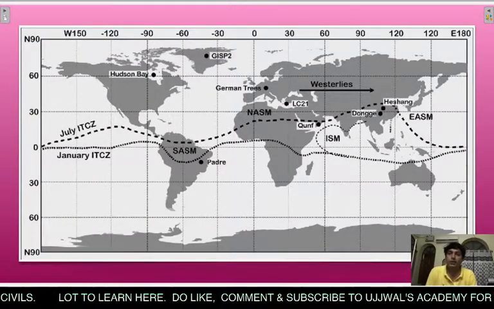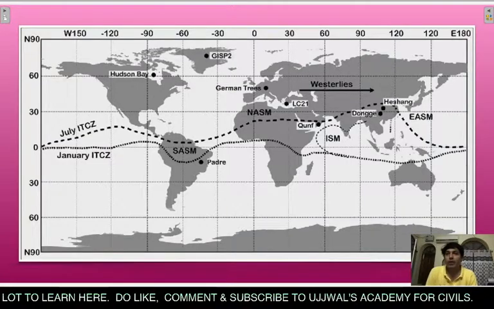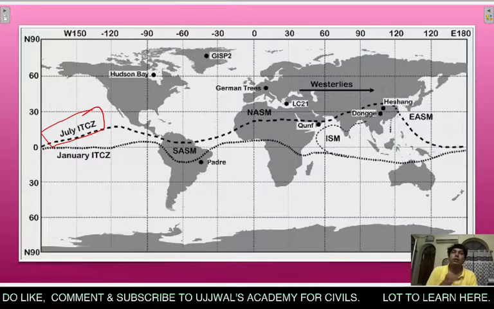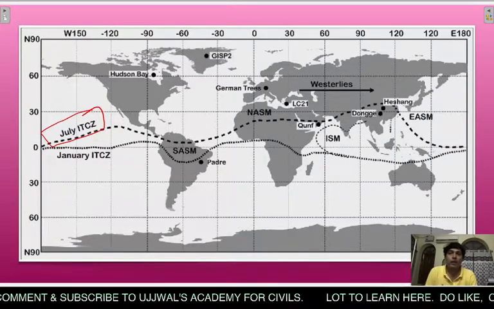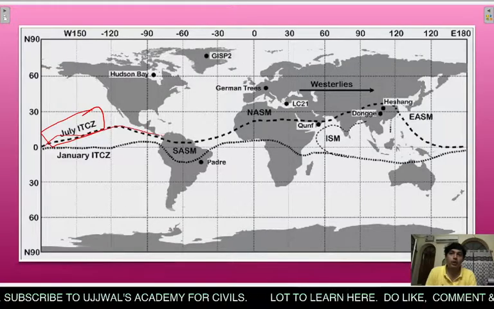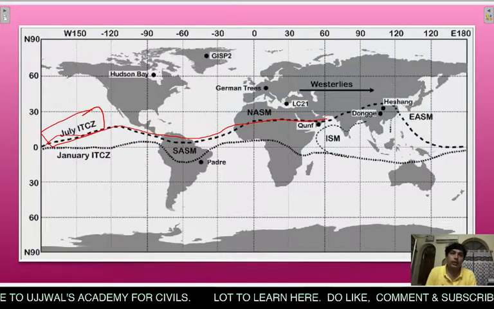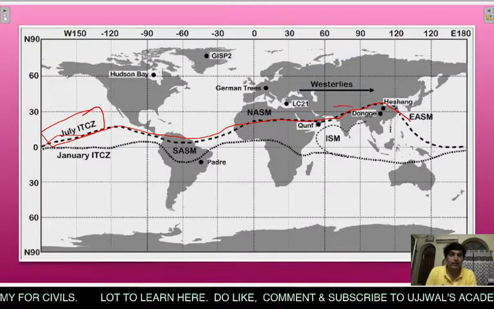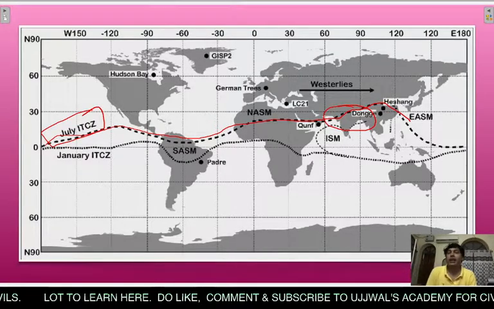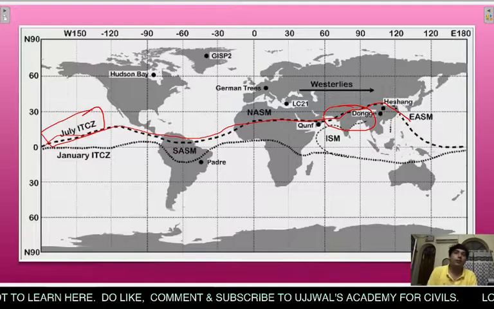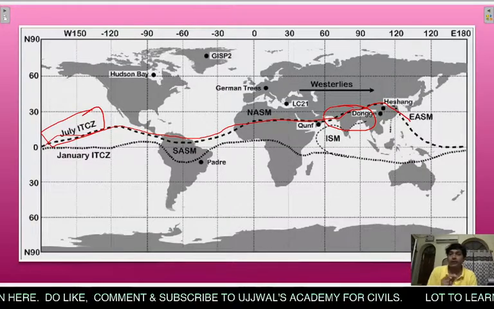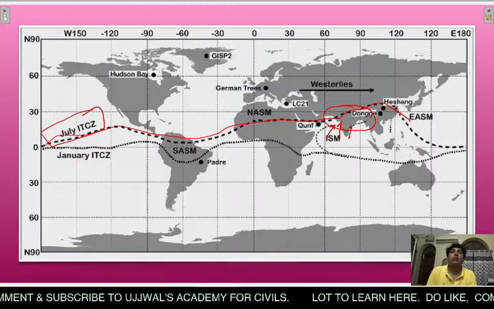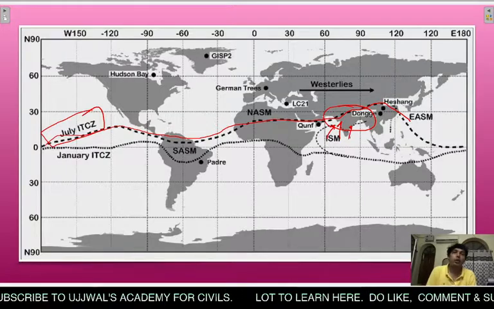You can see here in this particular picture, this is the July ITCZ. In the months of July, that means when there is summer in the northern hemisphere, you can see this is the ITCZ. This is Africa. Here comes India. This is China. You can easily see that there is an ITCZ over the Gangetic Plains, the middle Gangetic Plains of India, where ITCZ is shifted. So it is a low pressure region, and all the air will try to converge in this particular place, and that is called monsoon winds.